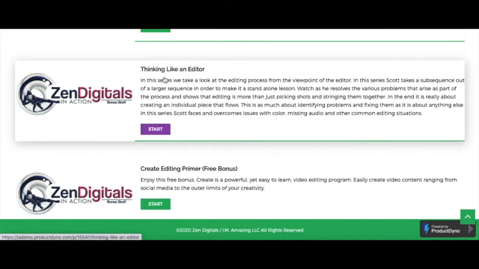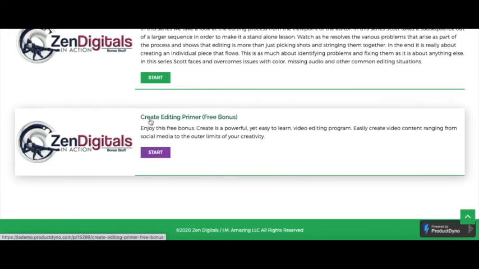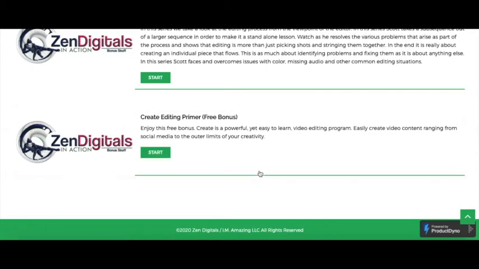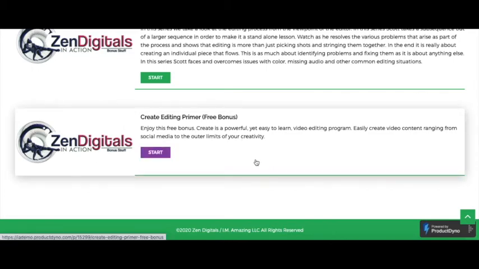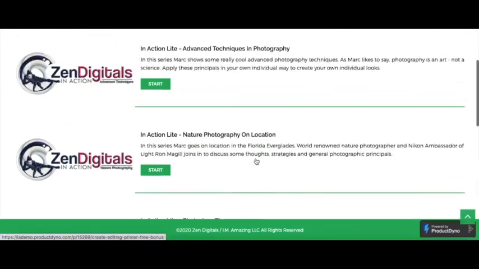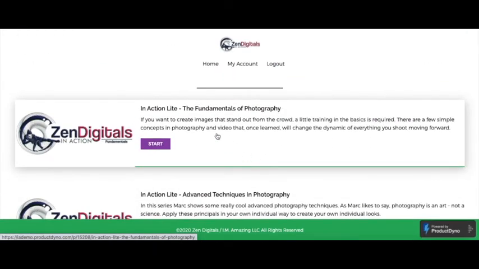Module number 6 will be thinking light and editor. Module number 7 will be create editing primer, free bonus. This is the module that you're getting as a bonus. Alright, so I'll quickly go through each of them. Let's start with Inaction Light, the fundamentals of photography. I'll click here, start.